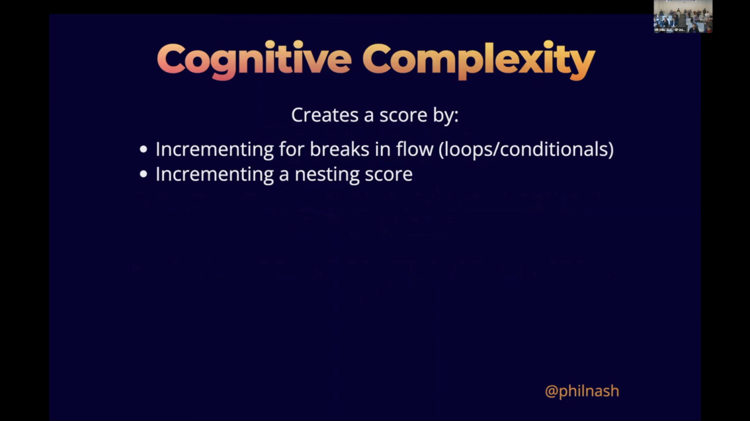It increments a nesting score. It actually has this background nesting score that starts at 0, but as you nest in either a conditional or a loop, it adds 1, 2 in the background.